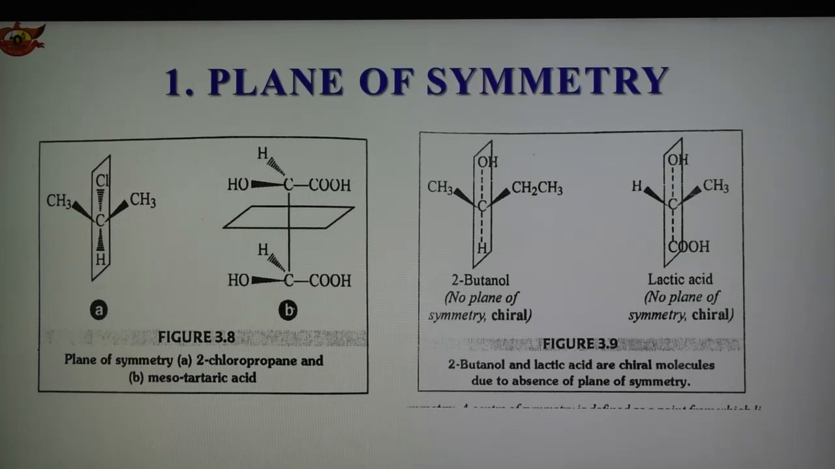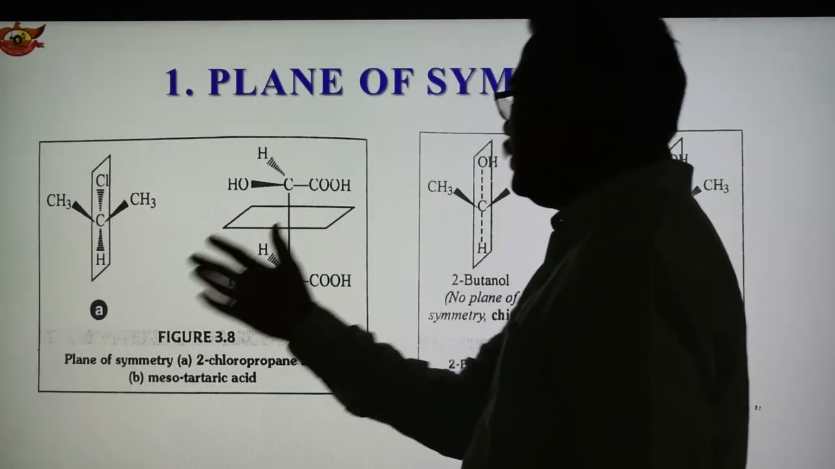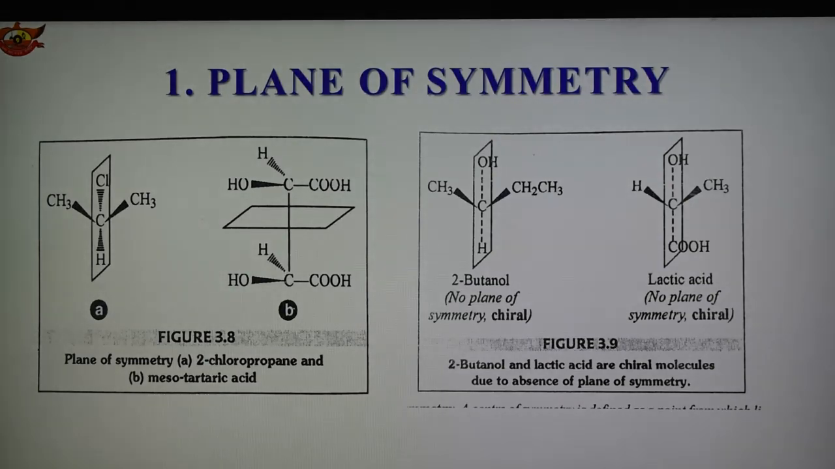On the other side we can say that 2-butanol and lactic acid do not have a plane of symmetry and therefore they are chiral molecules. They cannot be superimposed on their respective mirror images. So the structures are shown here. These two different structures are here. These are optically inactive and these are optically active because chirality is there.